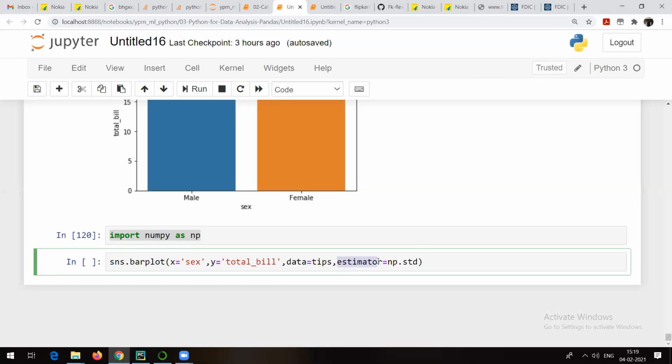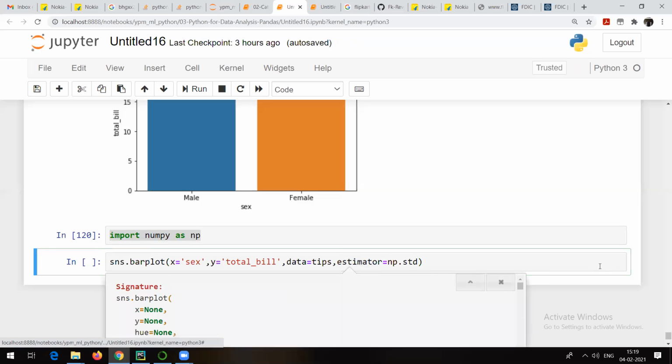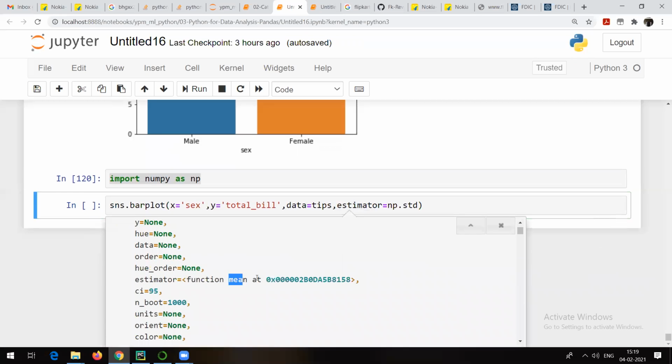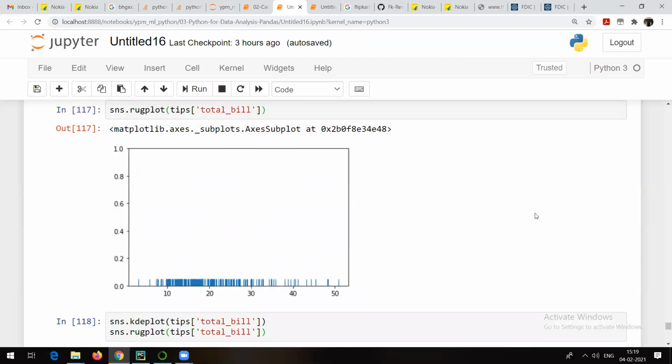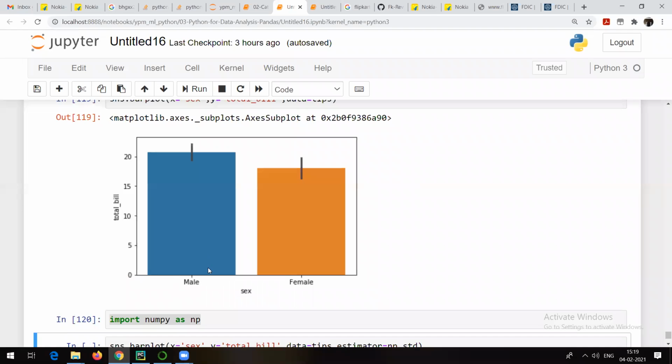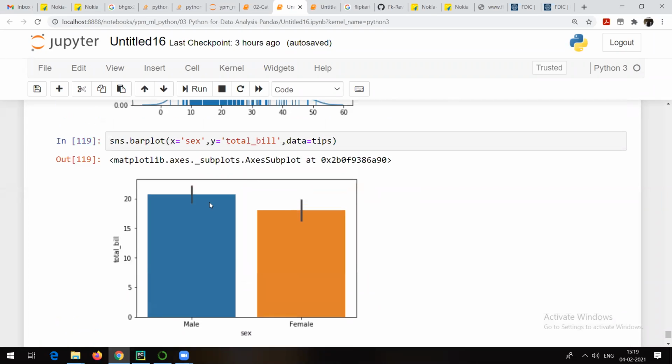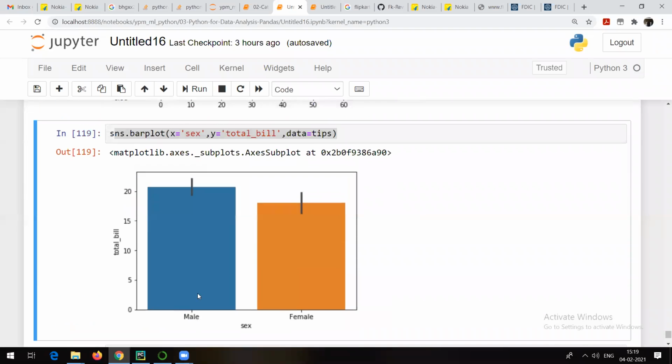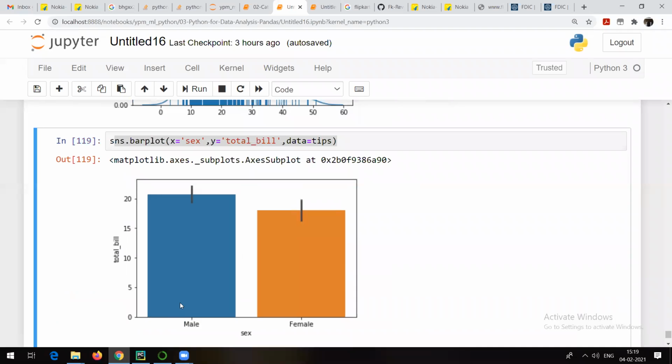So the estimator is what I am trying to find out. If I go here and press shift tab, you'll be able to see that by default the estimator is average. So actually whatever you were able to see here was not the number of male and female. I should have said it like this. Whatever you are able to see as the output of this particular command, it is showing you the average total bill generated by male and the average total bill generated by female. The average total bill generated by male is this one, and the average total bill generated by female is this one.